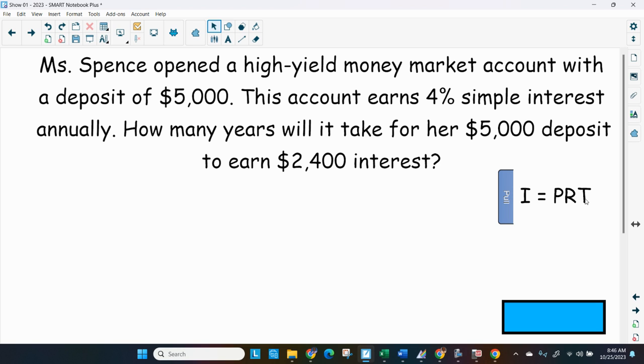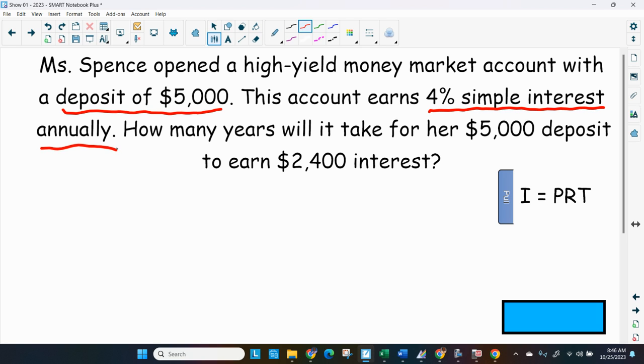Let's underline a few things, like a deposit. That means she put in $5,000. This account earns 4% simple interest, and that's annually. Annually, again, means one time a year.